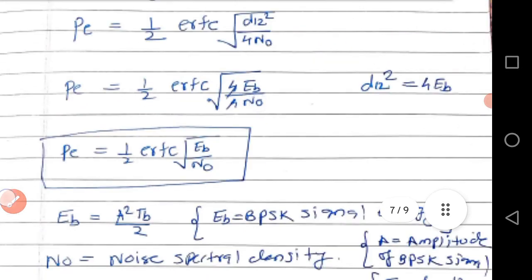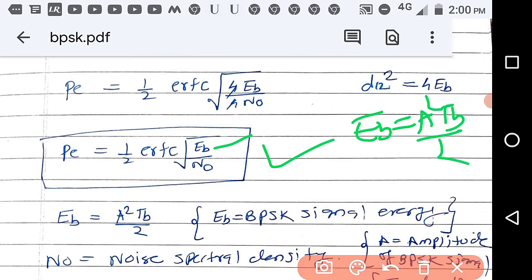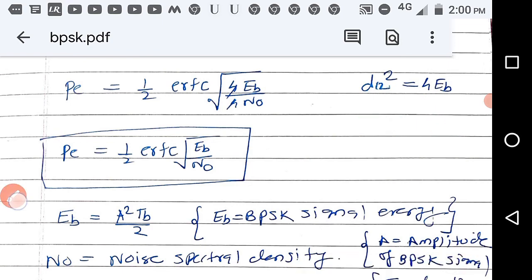So this expression is important. Now in this expression, Eb is equal to A square Tb by 2, that is the energy of your BPSK signal. And N naught is the noise power spectral density.